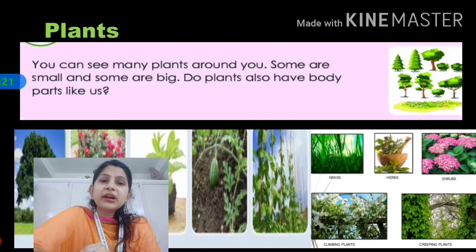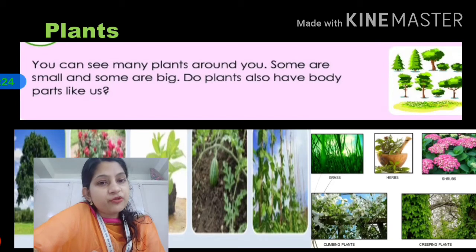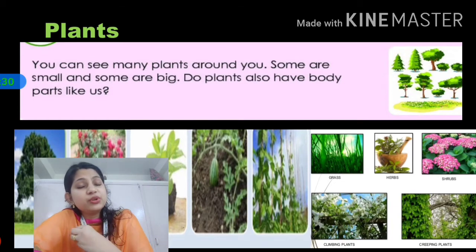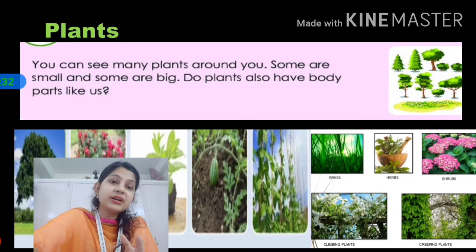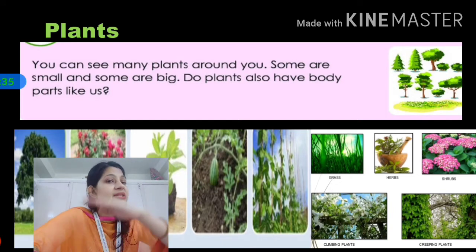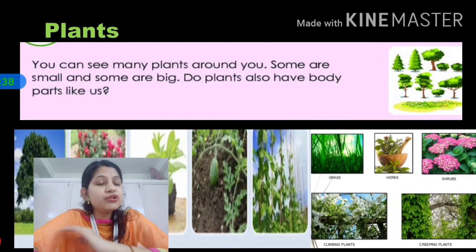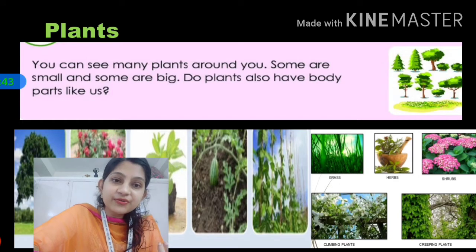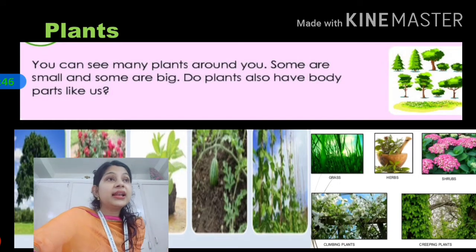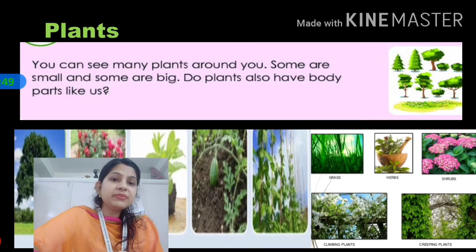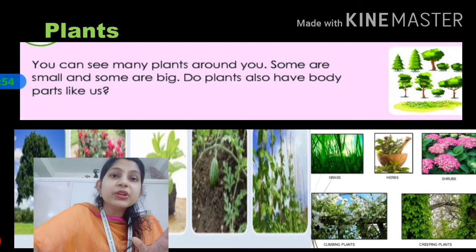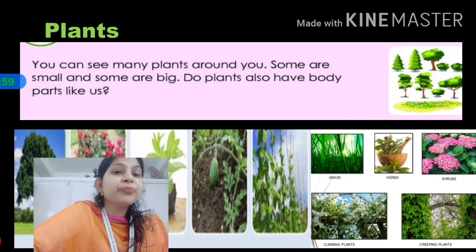So all around us we see many different types of plants. Some are very small, some are big, some have flowers, some have no flowers, some have colored leaves, some have green leaves. Some can stand on their own, some cannot stand. So there is a long list of plants around us. Some have fruits, different colored fruits, isn't it? Some are seasonal like marigold and all. Some you can see having flowers the whole year. So we can say that all around us we can see many different types of plants, okay.